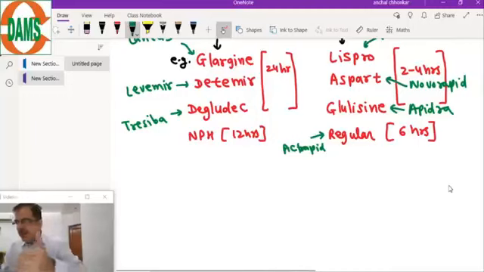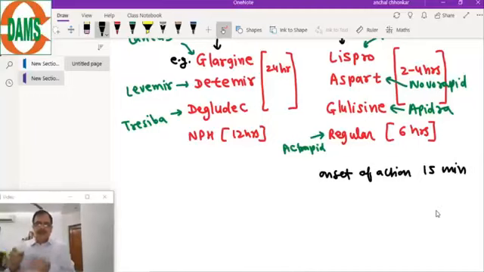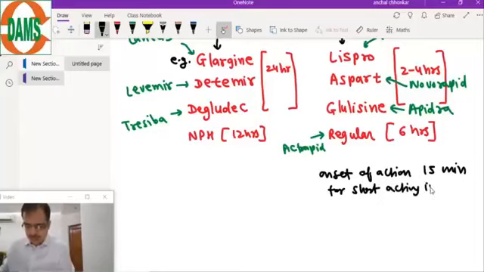Onset of action for short acting insulins is 15 minutes, while for long acting insulin it is usually a few hours.